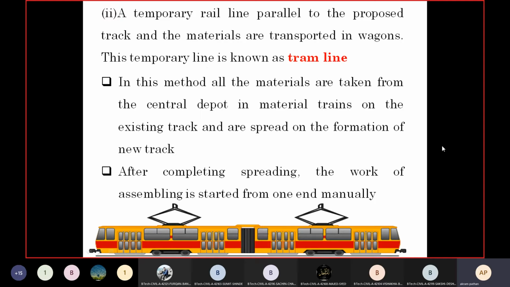As far as the tram line is concerned, in this method all the materials are taken from the central depot in the material train on the existing track and spread on the formation. After completing the spreading, the work of assembling is started from one end manually.